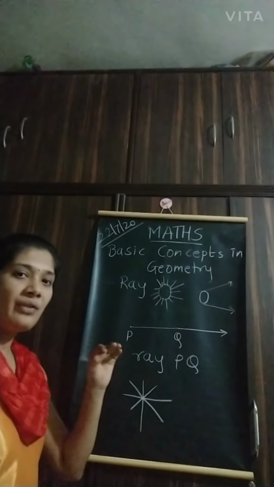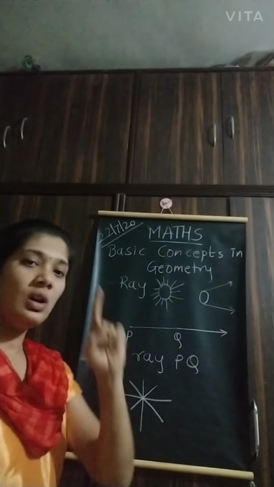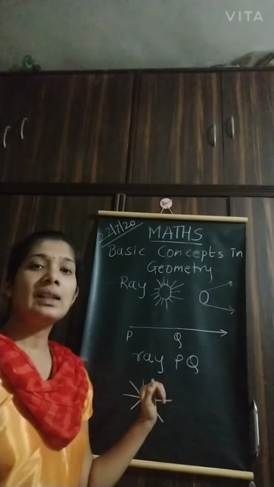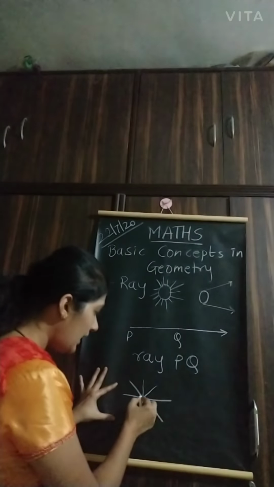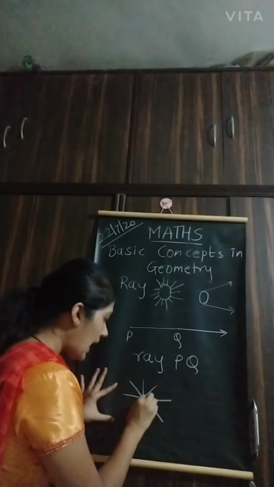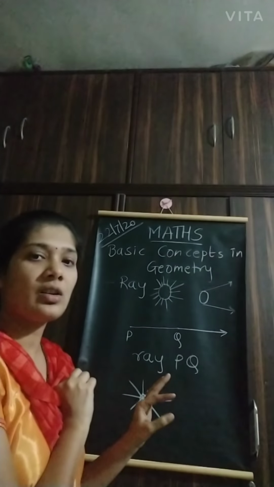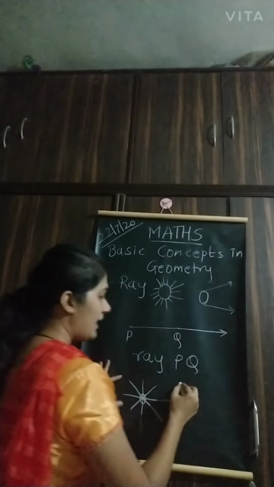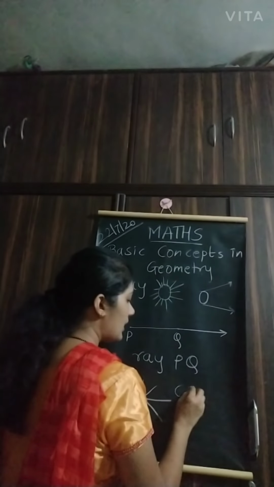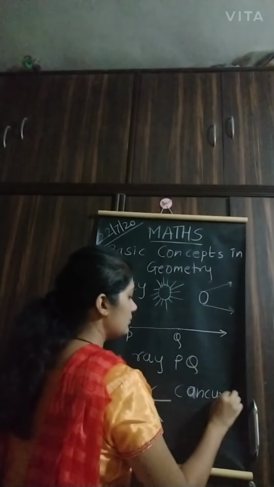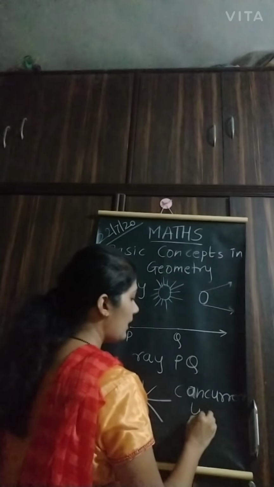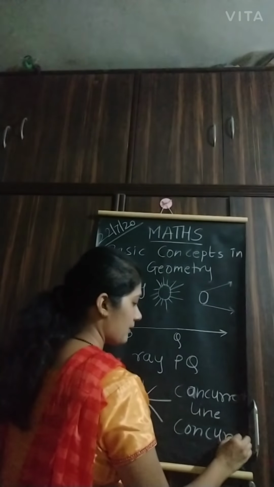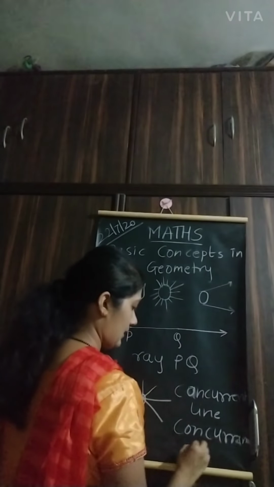The lines which are passing through only one point are called concurrent lines, and the point at which they are concurrent is called the point of concurrence.